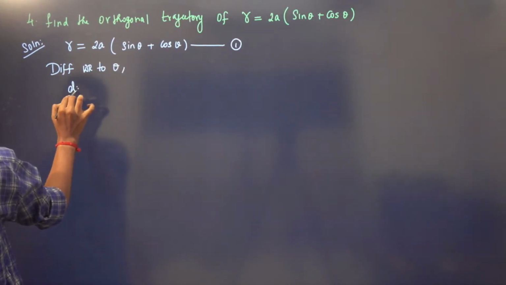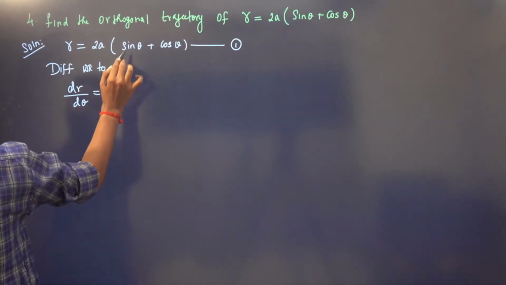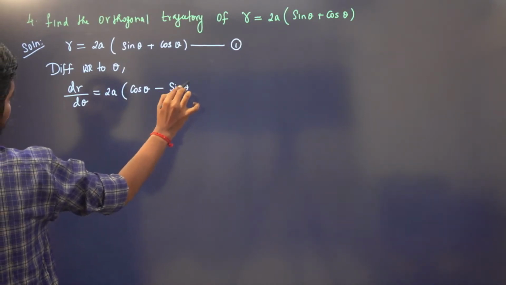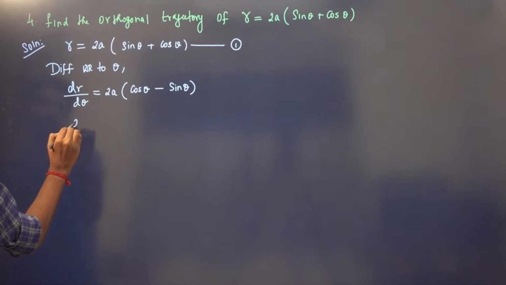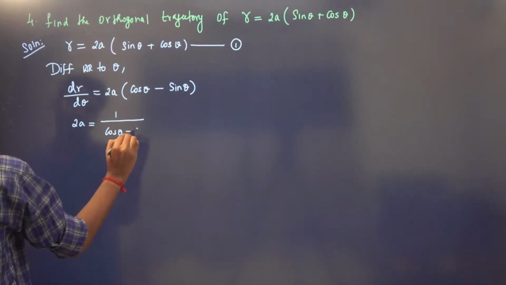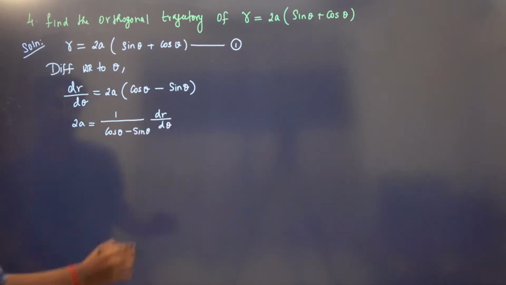So we have dr by d theta equals 2a times derivative of sine theta, which is cos theta. This is minus sine theta. Right? So I can find the value of 2a from here. So 2a is 1 divided by cos theta minus sin theta dr by d theta, right?